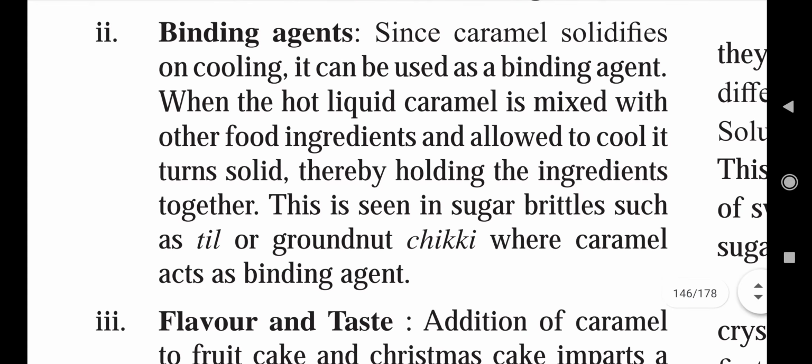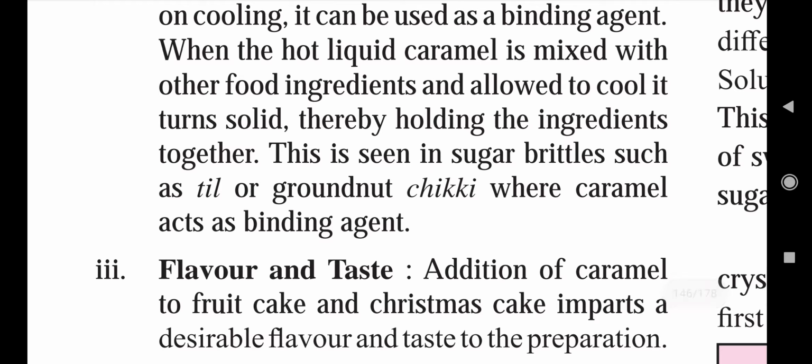This is seen in sugar brittles such as til or groundnut chikki. So chikki is very famous in our country. Whenever we manufacture chikki, we use caramel in its preparation, where caramel acts as a binding agent.